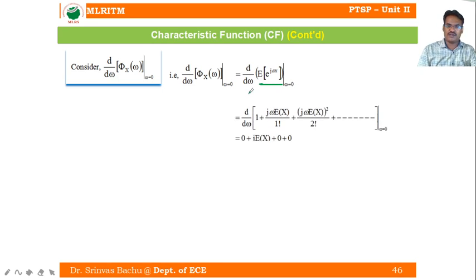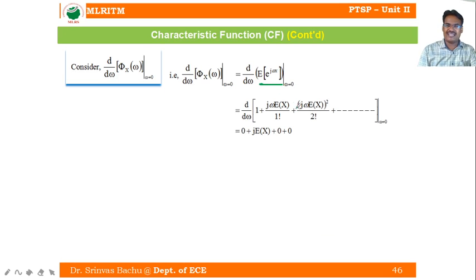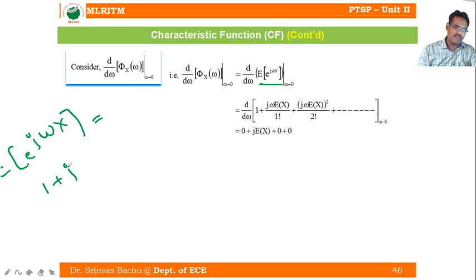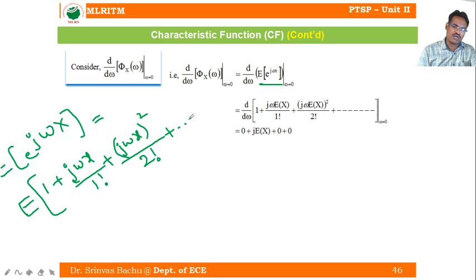Now expand this. Expectation of e power j omega x equals the expectation of 1 plus j omega x by 1 factorial plus j omega x whole square by 2 factorial plus so on, the exponential series form. Expectation applies only to the random variable.